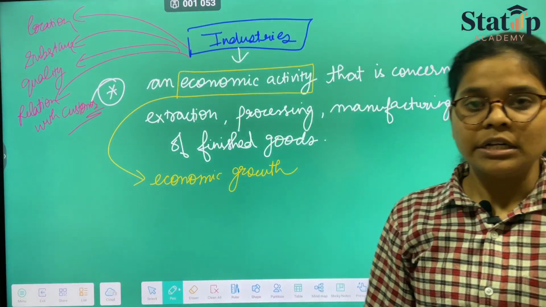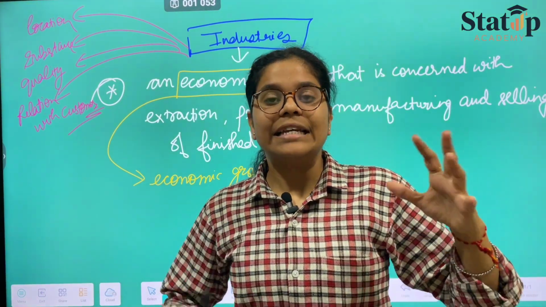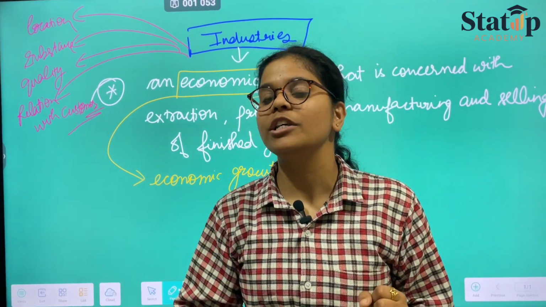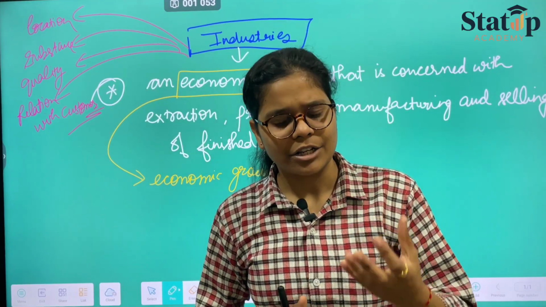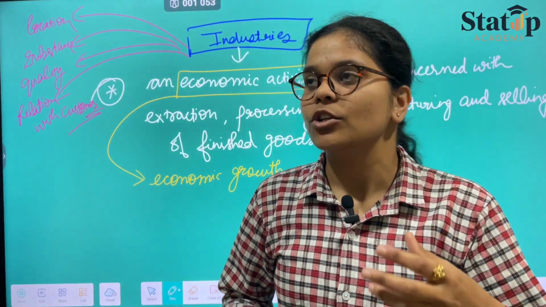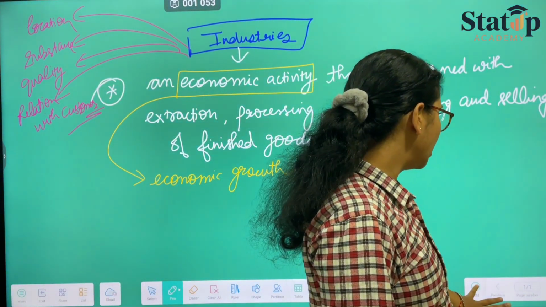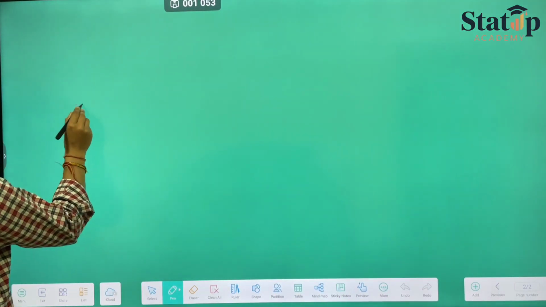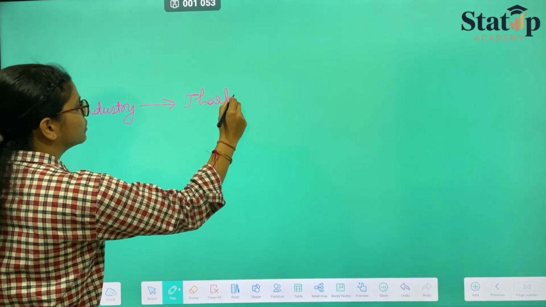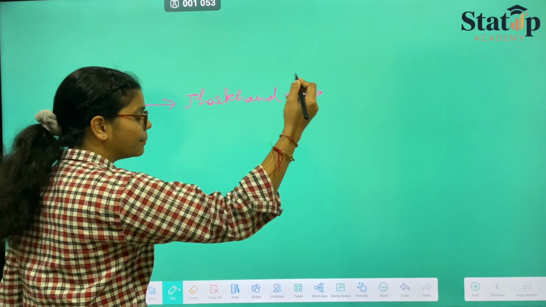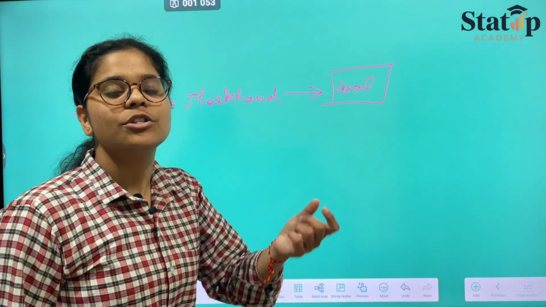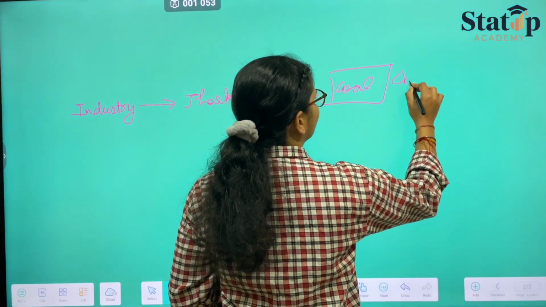So how does location matter? Supposedly there's a place where steel is much more available, so the industry will buy the raw material there. Since coal is more readily available in Jharkhand, there's an industry in Jharkhand where it can buy coal at a very low price. So location helps. There's an industry in Jharkhand from where it buys coal. Buying coal, that means investing a small amount of money, is very cheap.